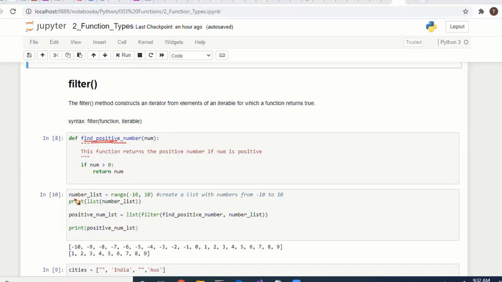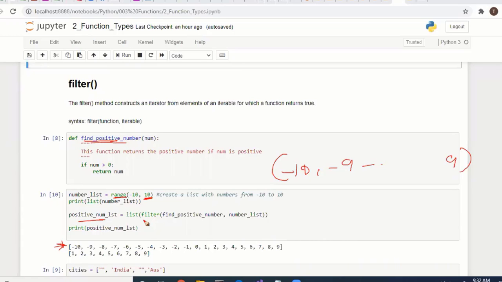Second, we have a list, a range from -10 to 10, -10, -9, like this, till positive number 9. So we are printing, and we are getting only positive numbers from the list.